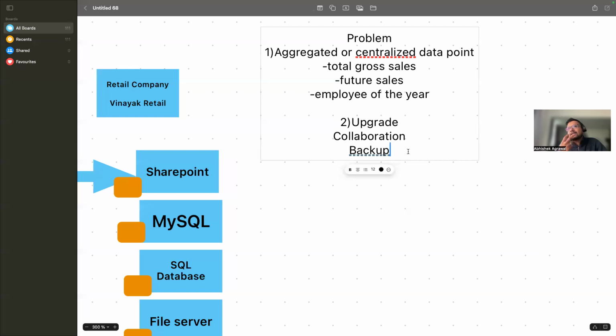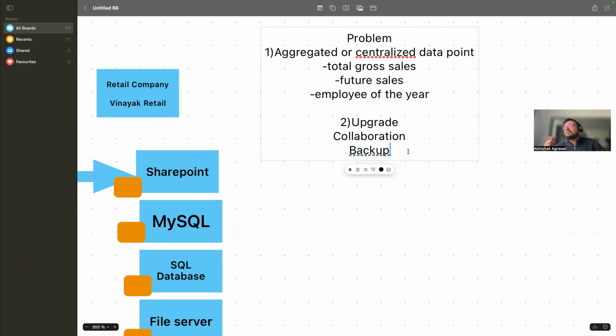You can imagine these problems with a simple example: we were using pen drives in our college days, but why don't you use a pen drive now? Because if you want to share your photos with someone, you need to go to that person and hand over the pen drive, right?